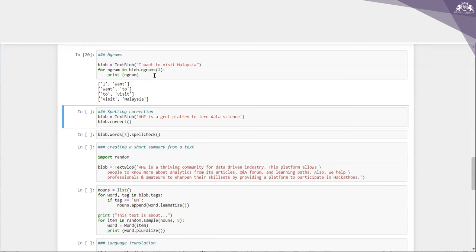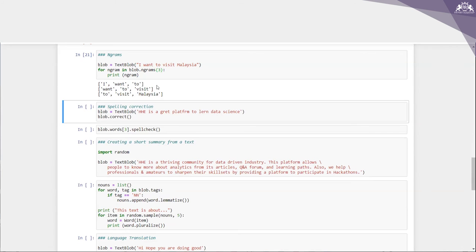Let me run this. Because I have written two, I get pairs: I want, want to, to visit, visit Malaysia. Let me make it 3: I want to, want to visit, to visit Malaysia, right? Hope this is clear.